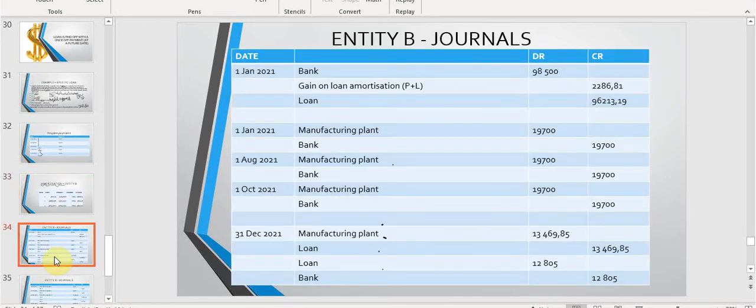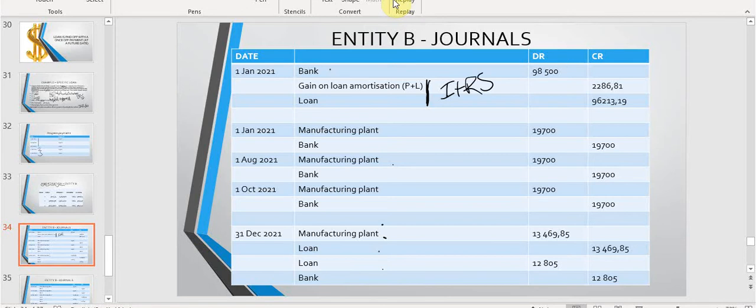Let's look at the journals for the first year, which is 2021. This is quite interesting. We start by increasing the bank by the loan amount, because the amount that we are getting in our bank account is 98,500 Rand. Now, something that is very interesting is these two entries, and they relate to borrowing cost, but they also relate to IFRS 9.